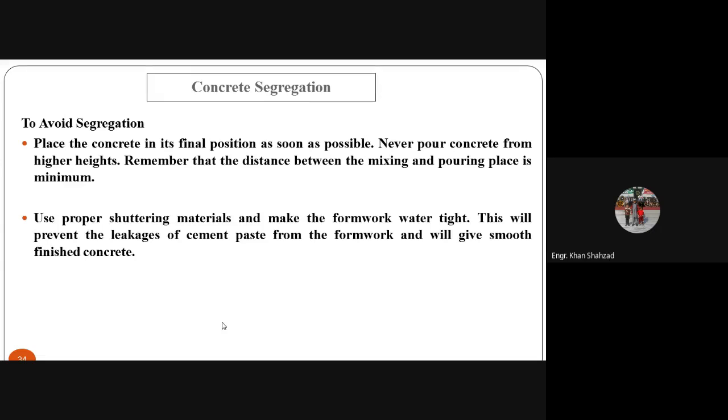Use proper sheltering materials and make the formwork watertight. Use formwork of proper material so that you stop the leakage. This will prevent the leakage of cement paste from the formwork and will give smooth finished concrete.